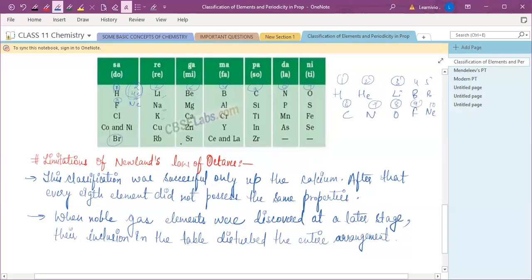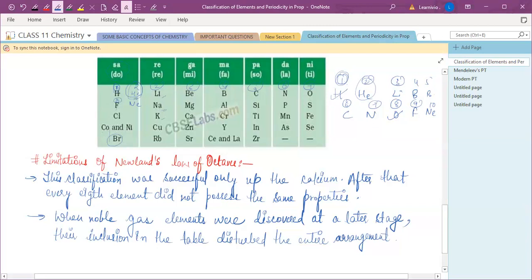According to Newland's law, the first and the eighth element have similar properties. But when the noble gases are included, hydrogen and oxygen don't have similar properties. So the whole arrangement got disturbed due to these noble gases, because the properties were not the same when they were included in the table.